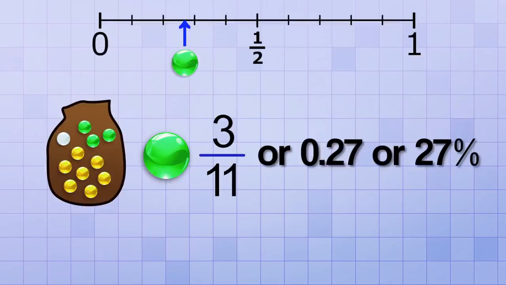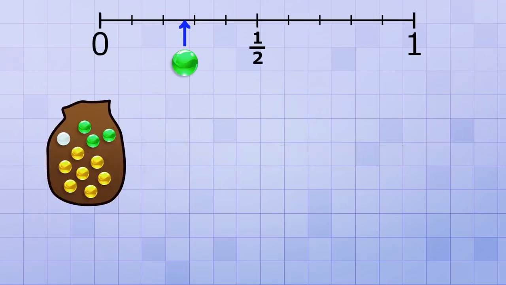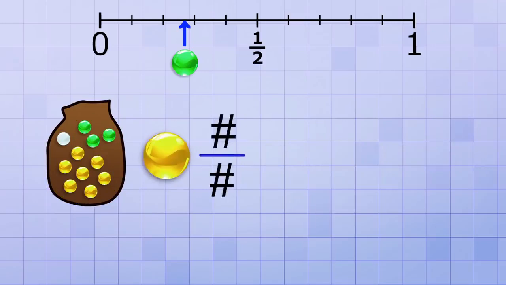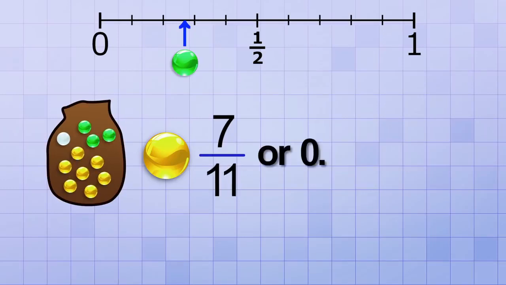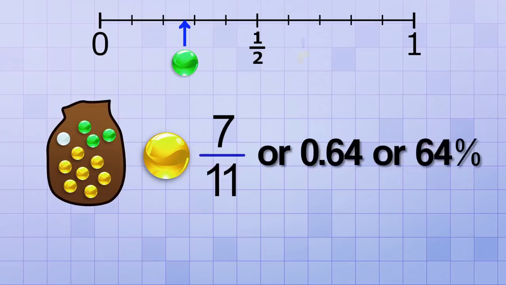It's right here on the probability line. That means it's unlikely. And that makes sense because you can see that it would be less likely to pull out a green marble than one of the other ones. Let's try this again for calculating the probability of pulling out a yellow marble. This time, the numerator of our fraction will be 7 because there's 7 yellow marbles. The denominator will still be 11 because there's still 11 marbles total. So the probability of pulling out a yellow marble is 7 over 11, or 0.64, or 64%. Another example of an event that's likely.